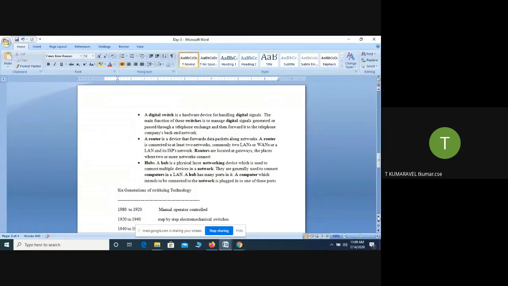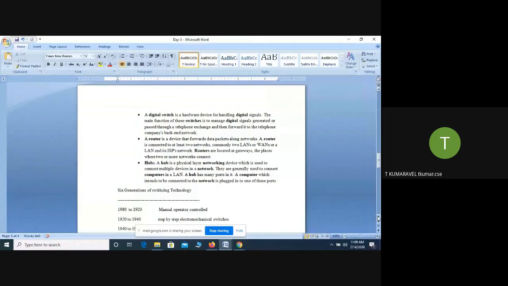The main function of a switch is managing the digital signals, and it transfers that signal from one place to another. That is the use of a switch.